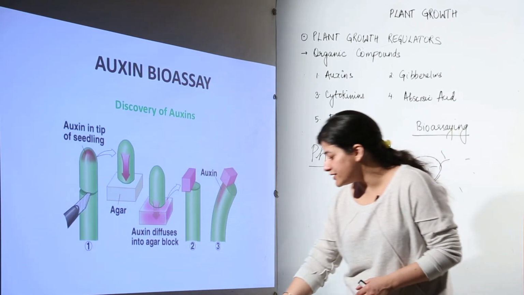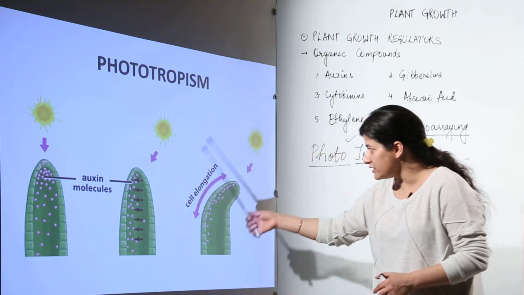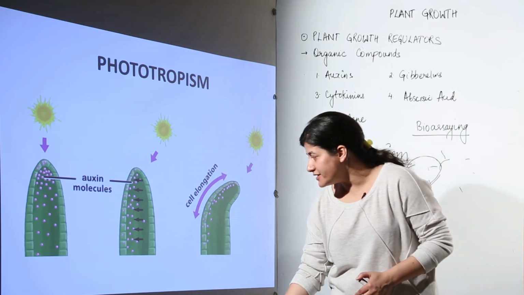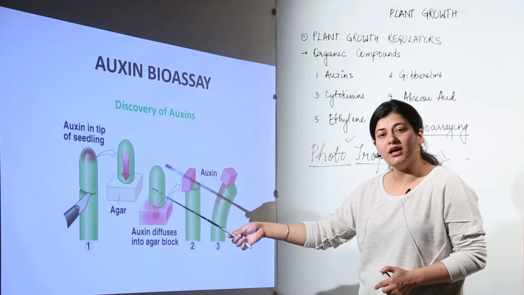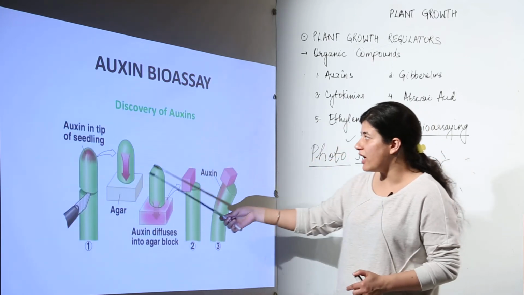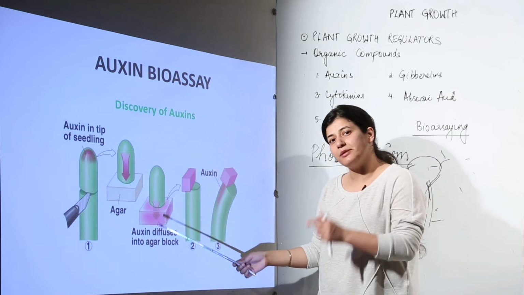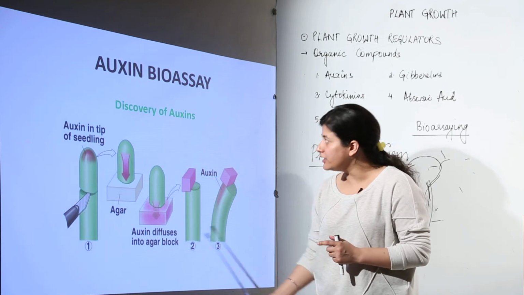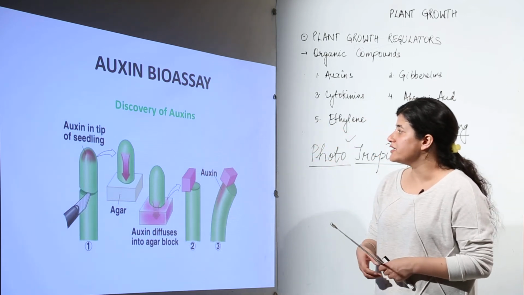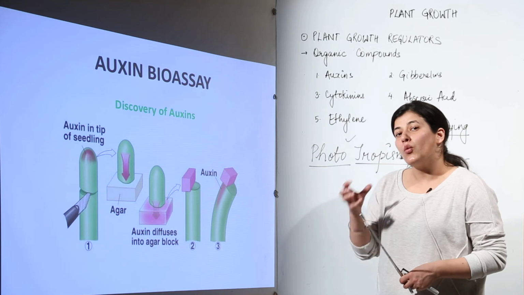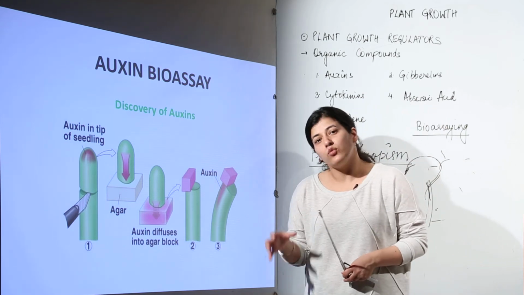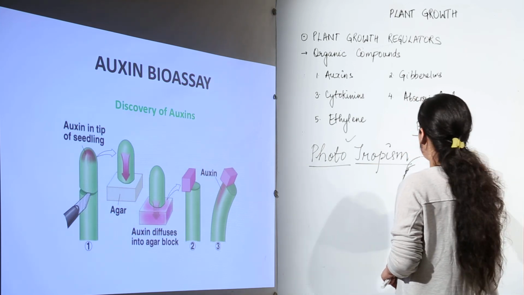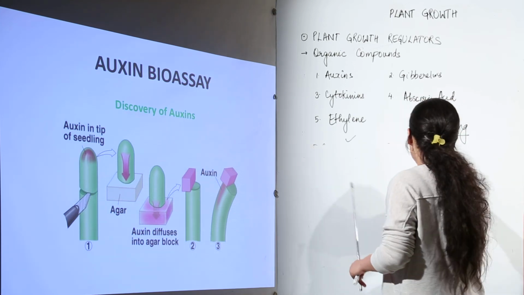In the previous slide you must have seen this. This was what we see if we have to understand the function of auxins, and this is what we get to see if we cut the tip. That means somehow auxins are present in the tip of the stem. Shoot apices, their tip is having the auxin. So in this way we get to understand where the auxins are located, what is their concentration, and what are their functions. The next hormone that we are going to deal with is gibberellins.